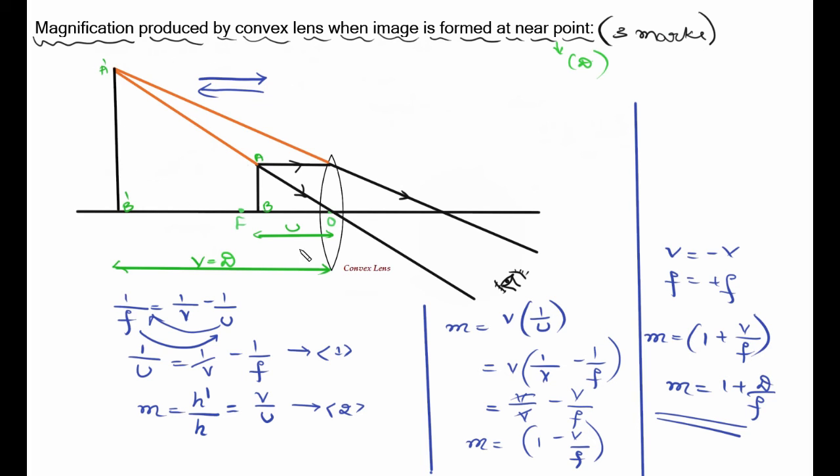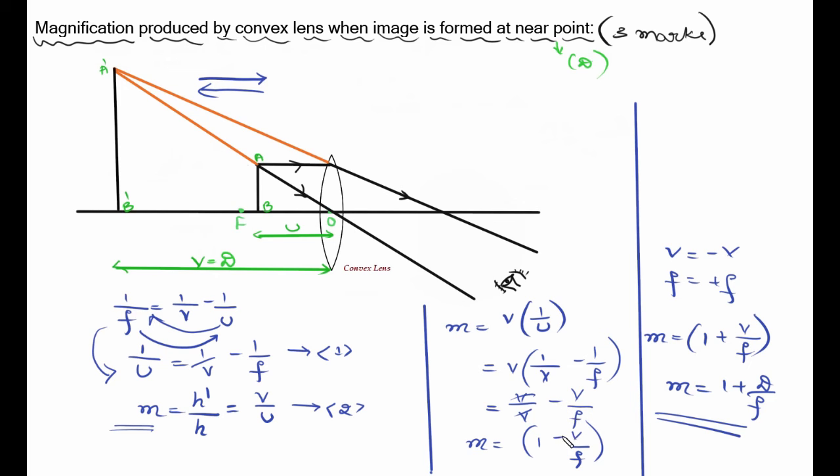So first, you have to draw a ray diagram, and this ray diagram should involve the virtual erect image, and use the lens equation, that is 1 by F is equal to 1 by V minus 1 by U. Rearrange this to get the value of 1 by U. Then use the magnification produced by lens equation and substitute the 1 by U value in this.